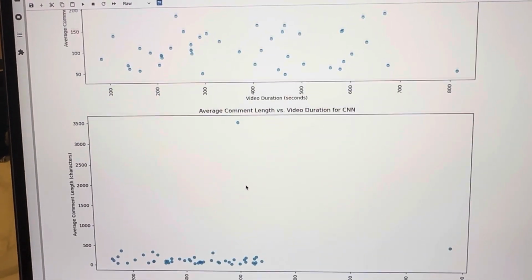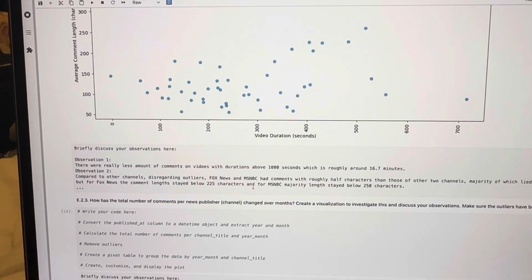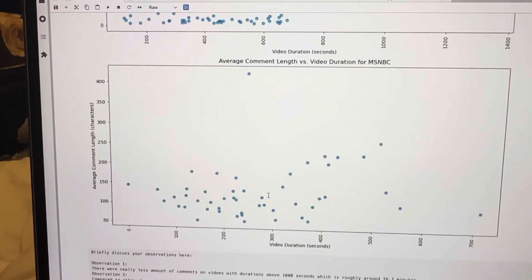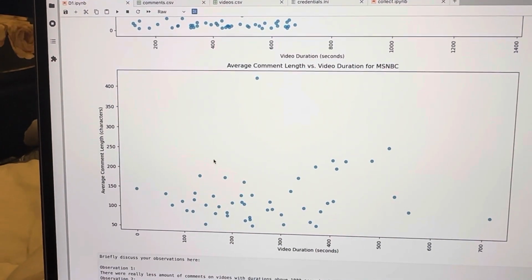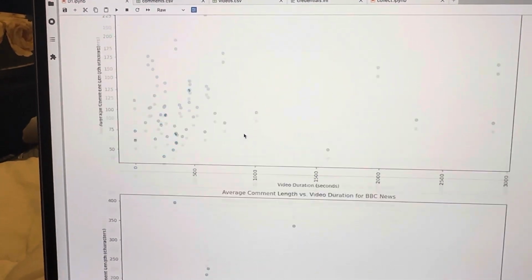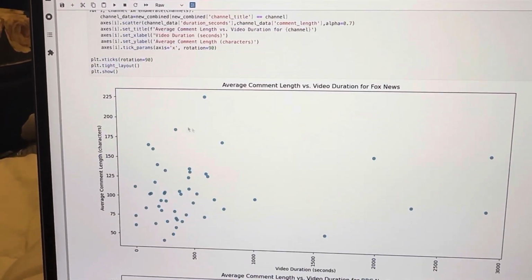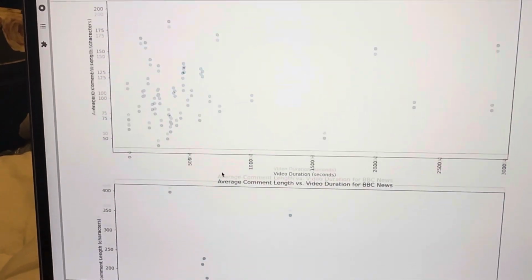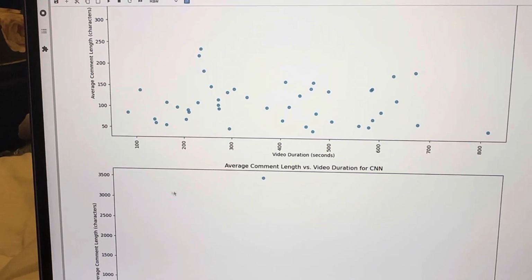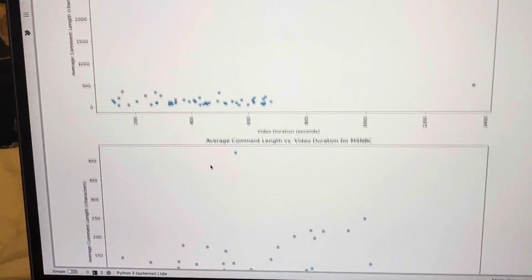And as I'm approaching the time limit, I'm afraid the observation will have to wait. But a quick observation is that for MSNBC and Fox News, the number of characters generally lies below 250 or 225, but for others it lies below 400 to 500, excluding the outliers. So that was all from my side.